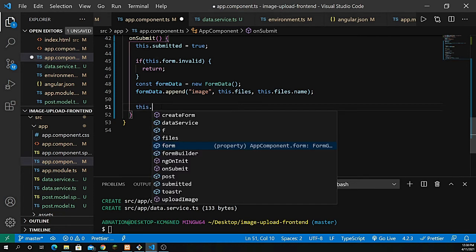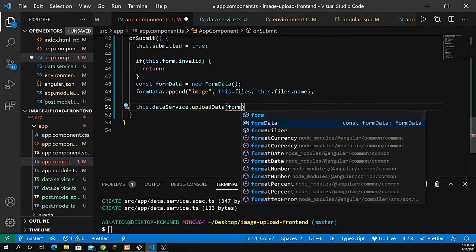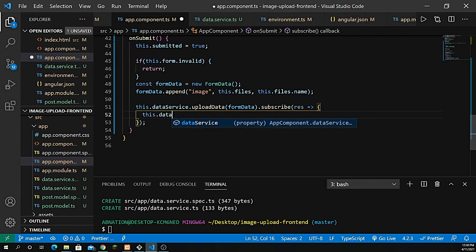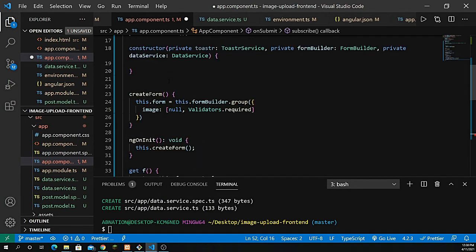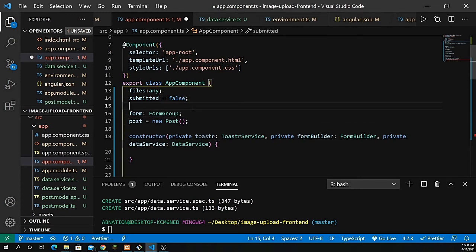So this.dataService, the name of the method, which is uploadData, which returns the data. So we have to pass the formData here, and we have to subscribe to get the response. So let's get the response. Okay, we have to define a variable on top of it, which is data, and define that right here.